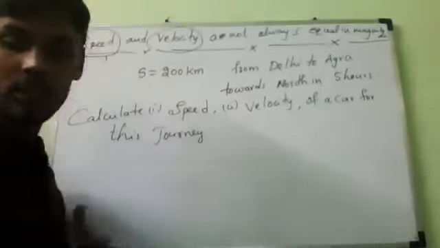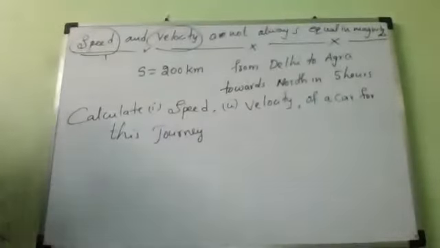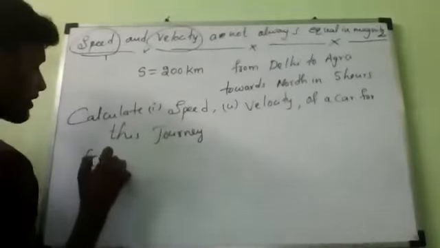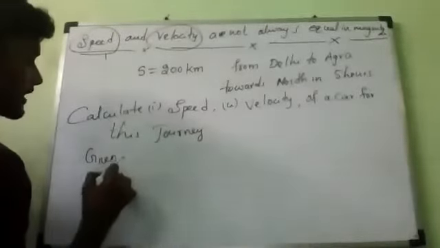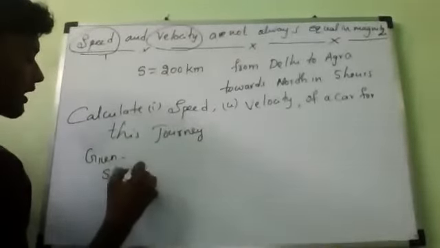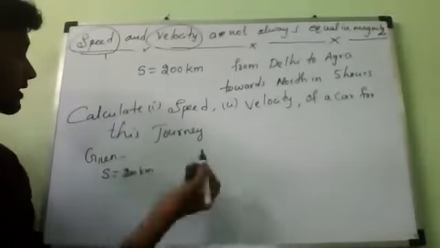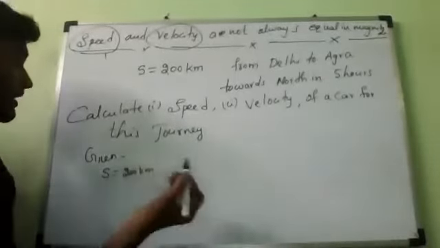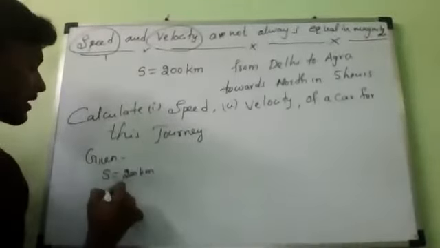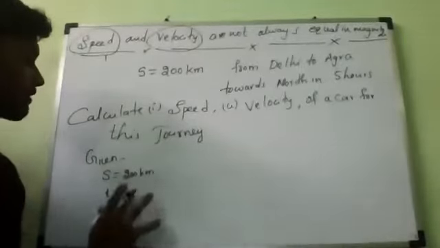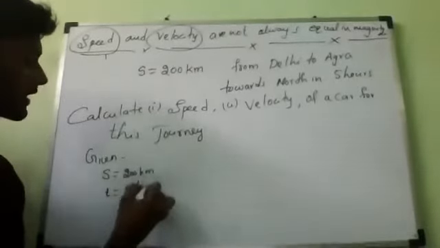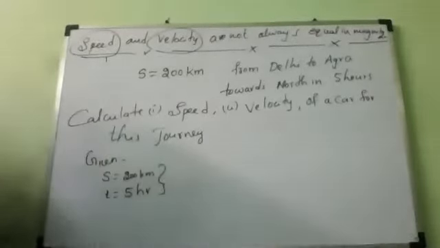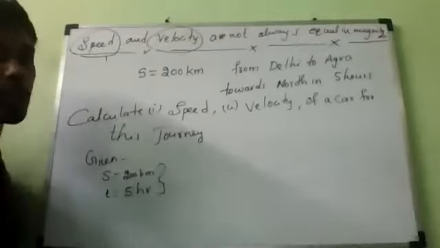I just want to make it clear. That's all concept. Now first case. Given: distance is equal to 200 kilometers towards north, which is required for velocity calculation. Time is equal to 5 hours. Is anything needed to change? Both are kilometers and hours, so no need to change.